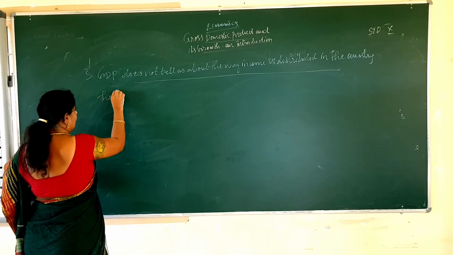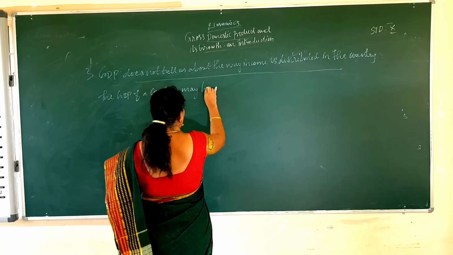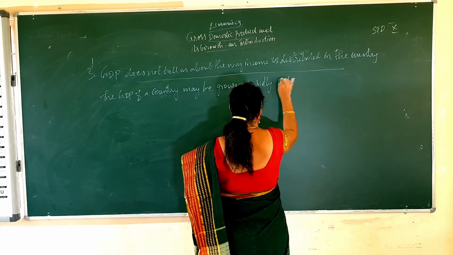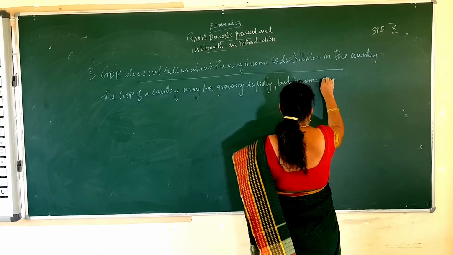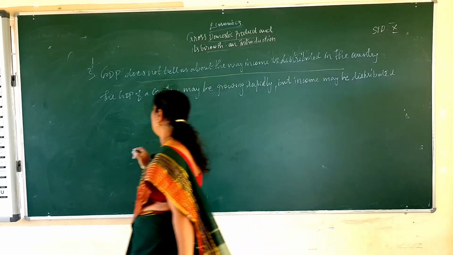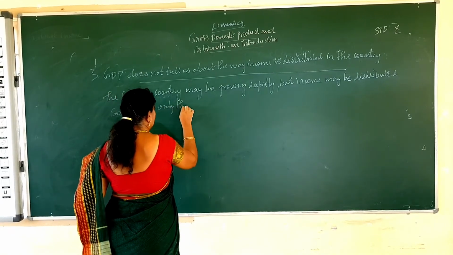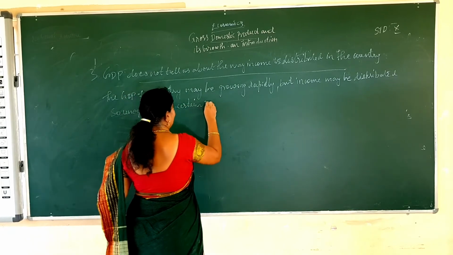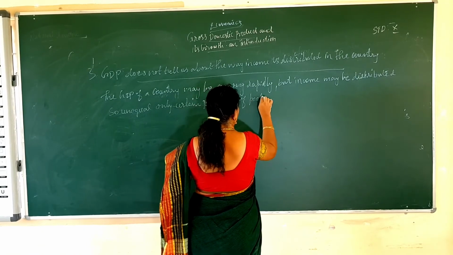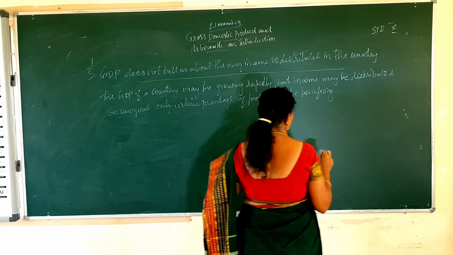What is that? The GDP of a country may be growing rapidly, but income may be distributed so unequally. Only a certain percentage of people may be benefiting by it.